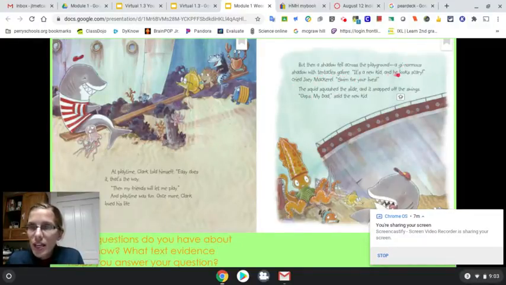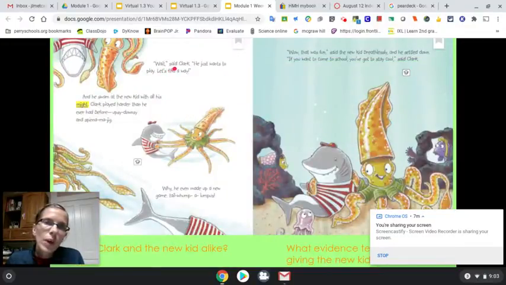"It's a new kid, and he looks scary," cried Joey Mackerel. "Swim for your lives!" The squid squashed the slide, and it snapped off the swings. "Oops, my bad," said the new kid. "Wait," said Clark. "He just wants to play. Let's find a way." And he swam at the new kid with all his might.